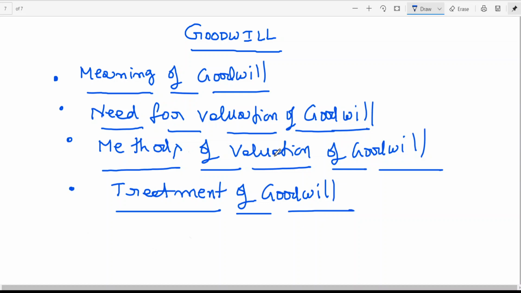I think this general overall meaning of goodwill is that it is an intangible. The reputation will help you earn more income. That is what goodwill is. In simple words, it is the extra earning capacity of a firm. So then why should we go for the need for valuation of goodwill?